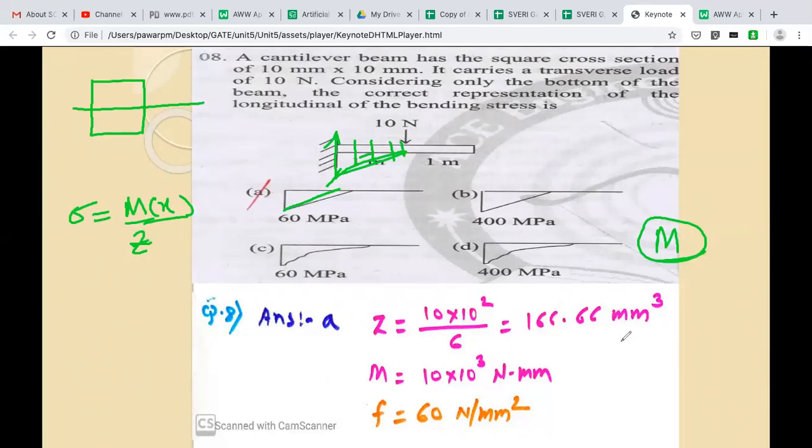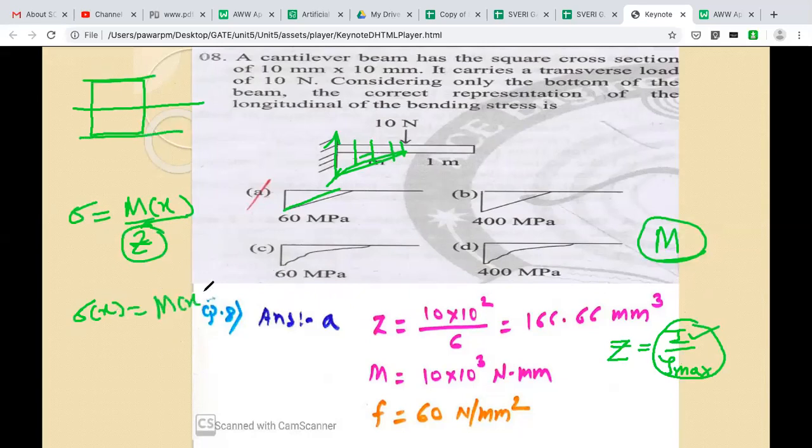What is the definition of Z? Formula? I by Y max. Okay, so please understand Y max is constant. If a uniform beam is there, Y max is constant and I is constant. So that's why the ratio of I and Y max is constant, and that's why the stress distribution at a particular location, or specifically the extreme fiber, will become a function of x only.